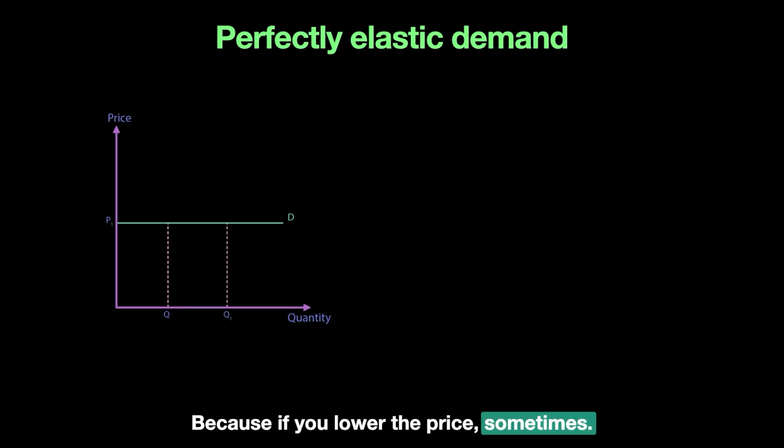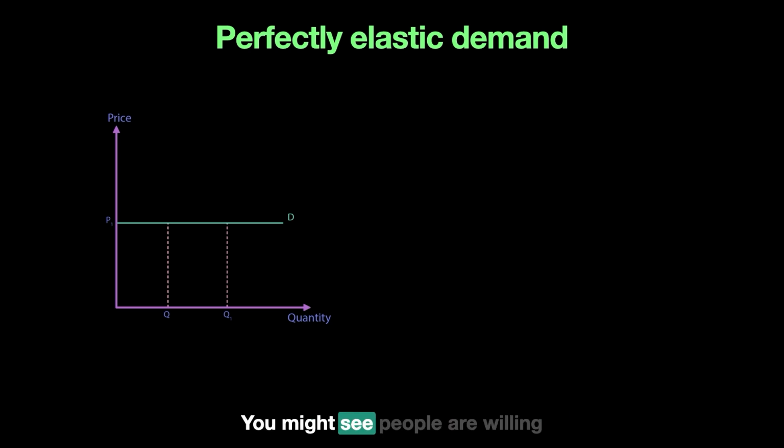Because if you lower the price, sometimes your sales can go up. And the answer is that in this case, you may not want to do so. Why? Because you will realize if I lower the price, my sales is not going to change. At that price, you might see people are willing to buy any quantity possible, but if you increase the price, you might see that the quantity demanded will significantly fall and you might lose all your sales